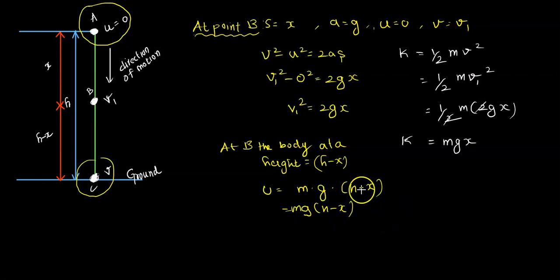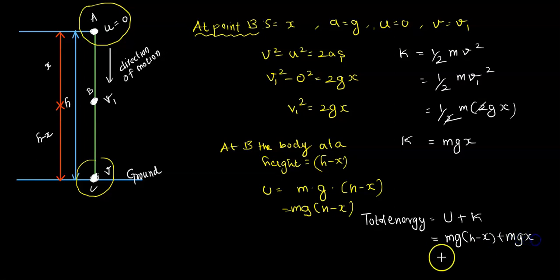Now the total energy, we know clearly, is nothing but potential energy plus kinetic energy. So it is mg(h minus x) plus mgx. On adding, it becomes mgh minus mgx plus mgx.